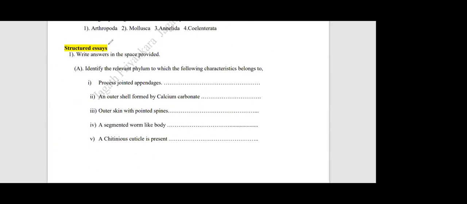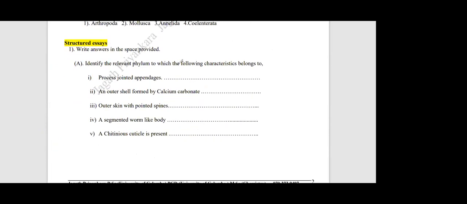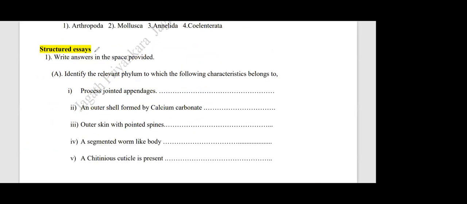Look at the screen. Identify the relevant phylum to which the following characteristics belong. Number one, jointed appendages. Jointed appendages, which group? I'll ask the answer from Ayad. Arthropods. Very good. Arthropods have jointed appendages. They are asking the relevant phylum, right? You have to write the name of the phylum. Phylum Arthropoda.